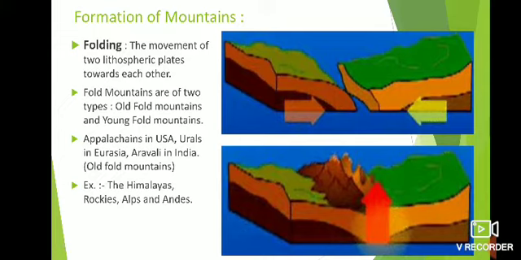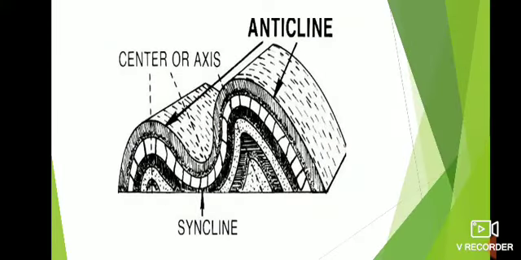Now the picture is there. In these folds, the raised part is known as anticline, and the down part is known as syncline. The anticline forms the fold mountain and the syncline forms the valleys.